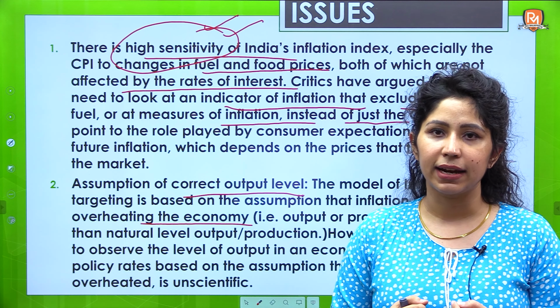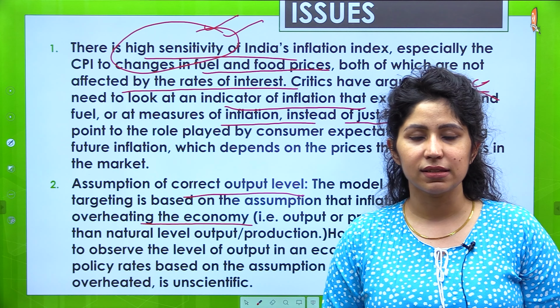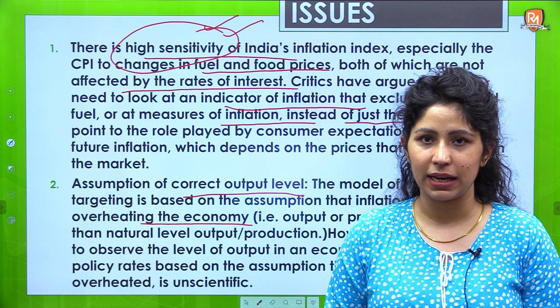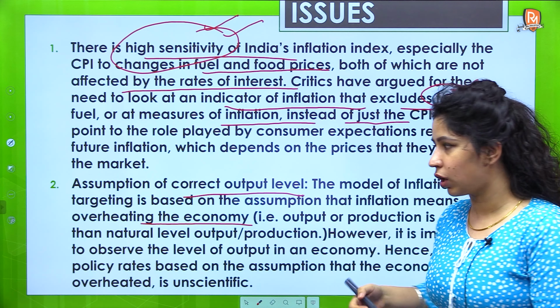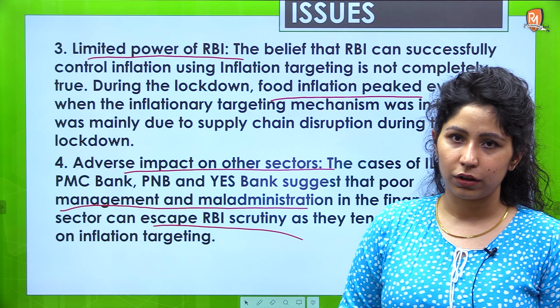Secondly, assumption of correct output level. See, your output can be changed according to seasons, according to natural disasters, according to anything. So that assumption is sometimes not right. So that is another issue. The third one is the limited power of RBI.